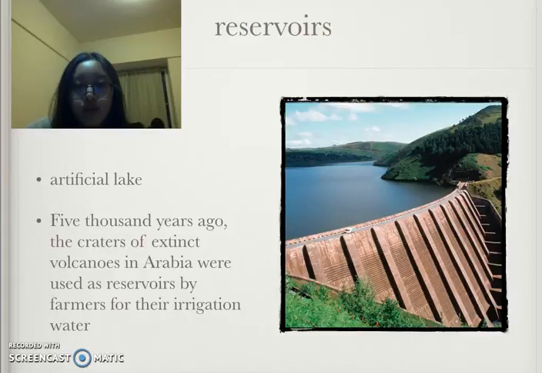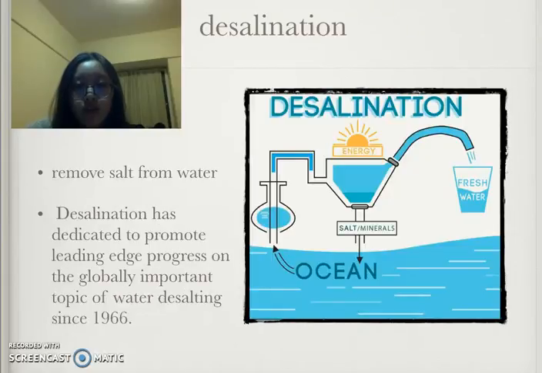Reservoirs are artificial lakes. 5,000 years ago, the craters of extinct volcanoes in Arabia were used as reservoirs by farmers for irrigation water.